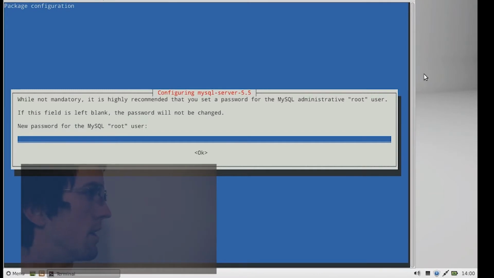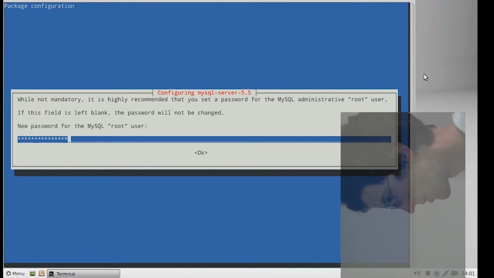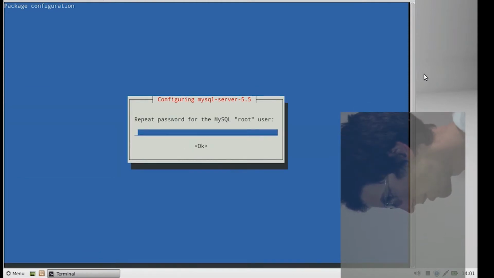Alright, you may not see this part if you've already set up MySQL on your machine. If you are seeing this screen, choose a new password and enter it now.